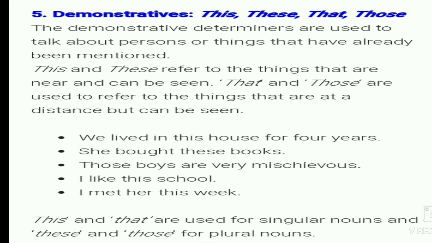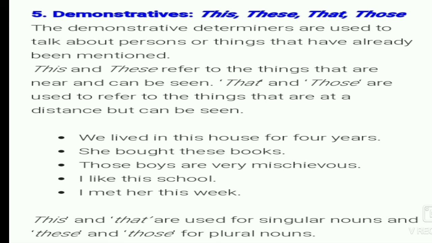After indefinite articles, we have to read the third kind, the demonstrative determiners. In the demonstrative determiners, the words this, that, these, those come. This and that are used for singular things, and these and those are used for plural things. The demonstrative determiners are used to talk about persons or things that have already been mentioned.